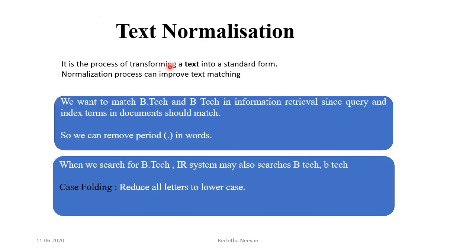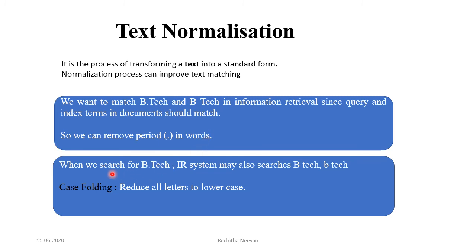Text normalization is a process of transforming text into a standard form. What is the need for text normalization? Consider one application of natural language processing, information retrieval, where given a query, we get back some documents that match the query. Suppose we want to match these two BTech representations. What is the difference between these two? These two words differ in this period. So in order to match these two words, we can perform normalization like removing periods in words.